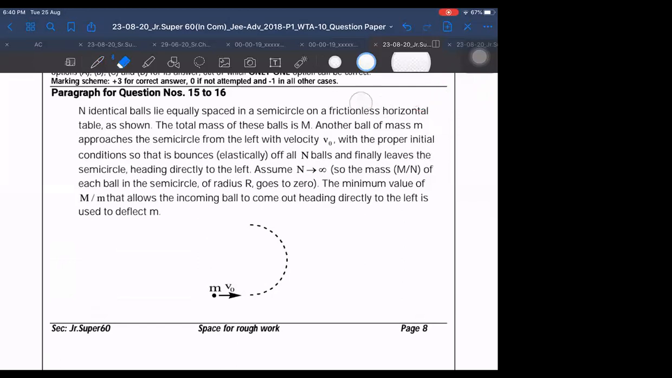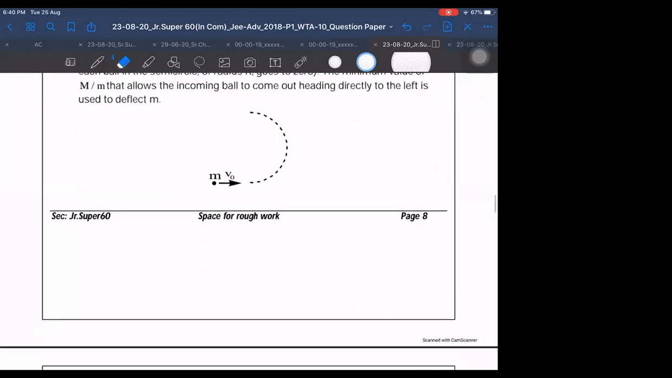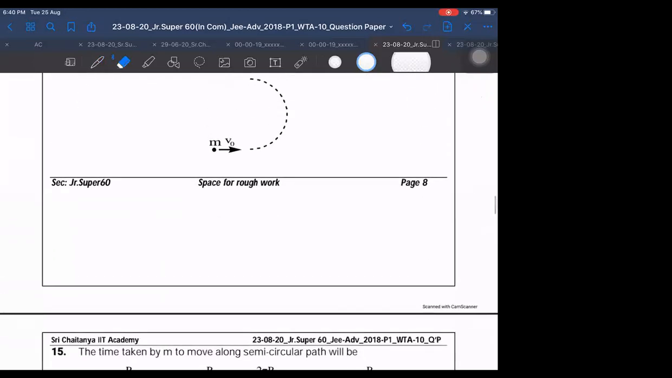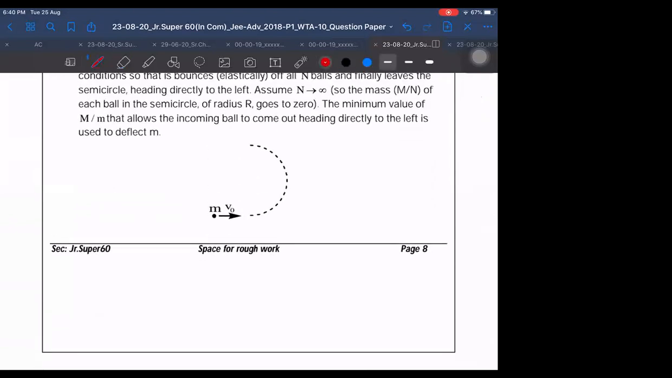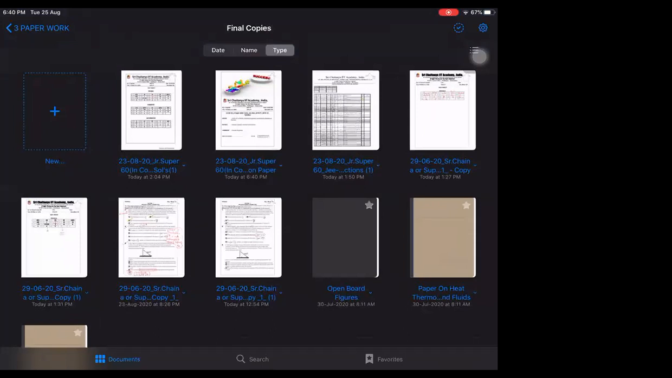Okay. Who wants to ask in the question paper only? Sir, I had a doubt in 15. Here it is. What is the doubt in this? I can explain from the solution maybe.